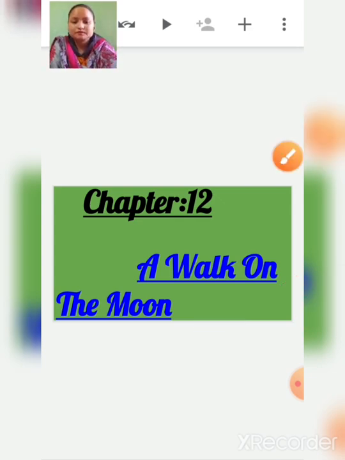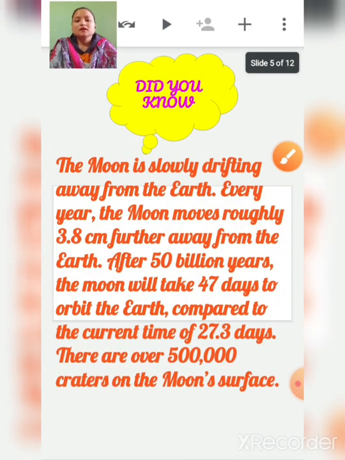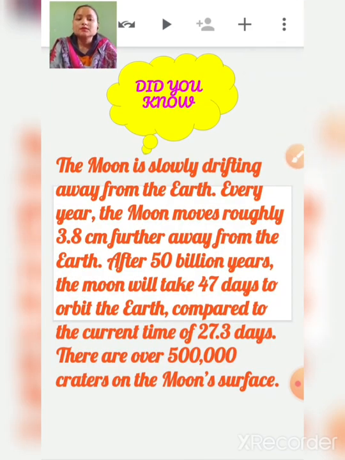Okay, so children, did you know that the moon is slowly drifting away? Drifting means going far away from the Earth every year. Okay, every year this thing happens. So the moon moves roughly 3.8 centimeters further away from the Earth.